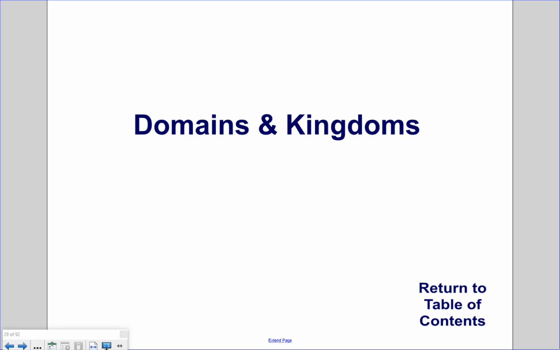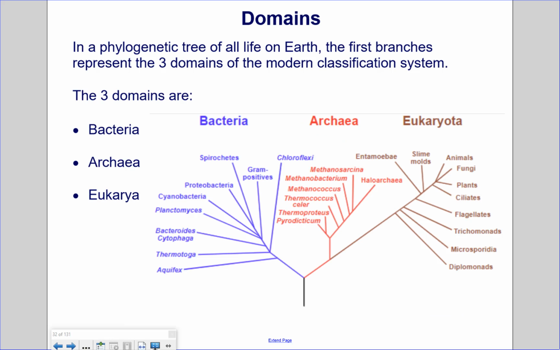Domains and kingdoms. Domains. In a phylogenetic tree of all life on Earth, the first branches represent the three domains of the modern classification system. The three domains are Bacteria, Archaea, and Eukarya.